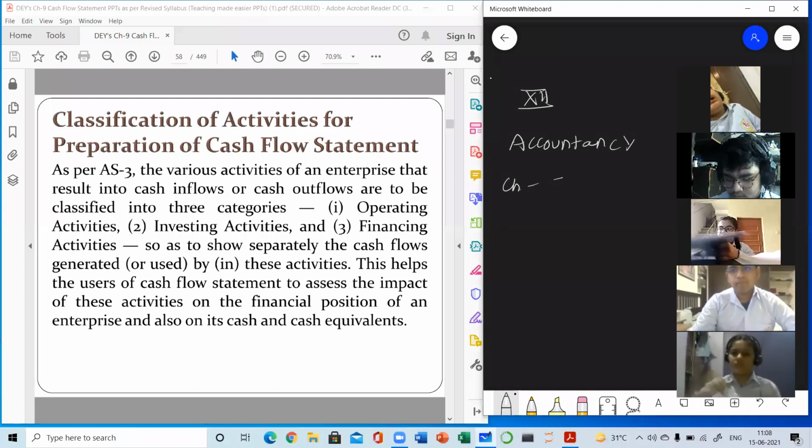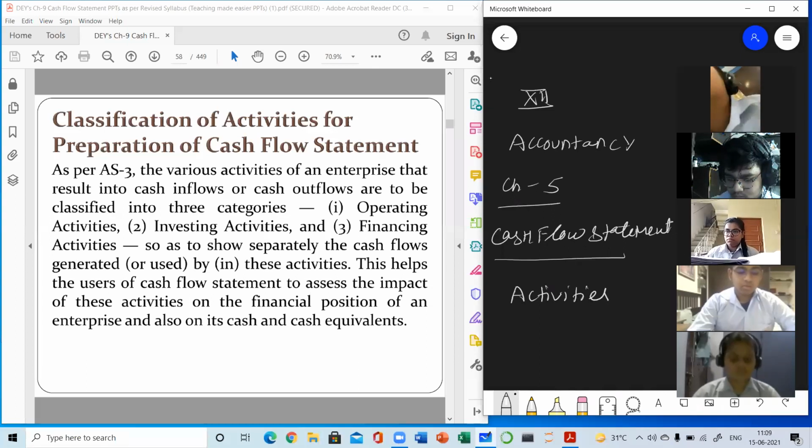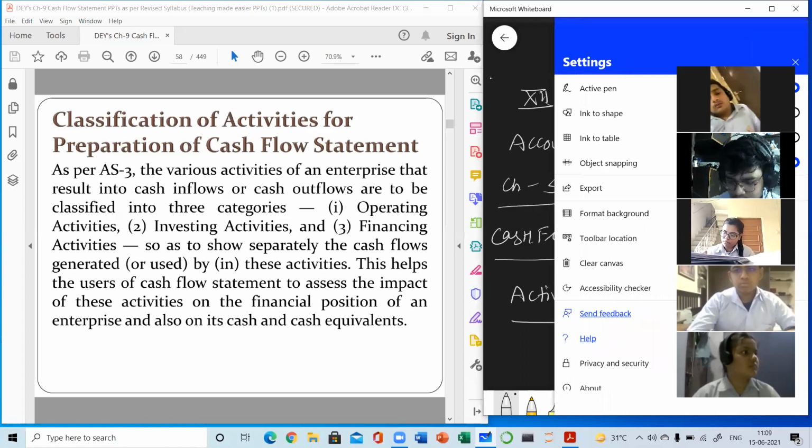12th class, accountancy, chapter 5, book 3, cash flow statement. Already we have done one basic class of this chapter. So today I am going to introduce the different types of activities. Classification of activities. So before starting the topic, let's take an example.